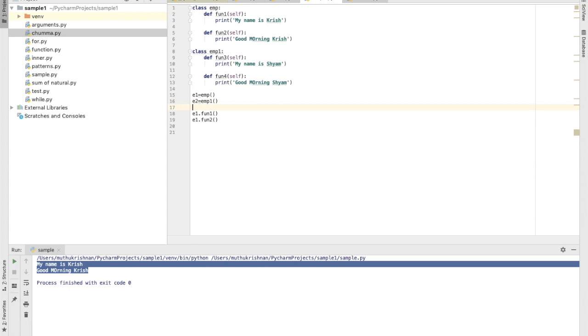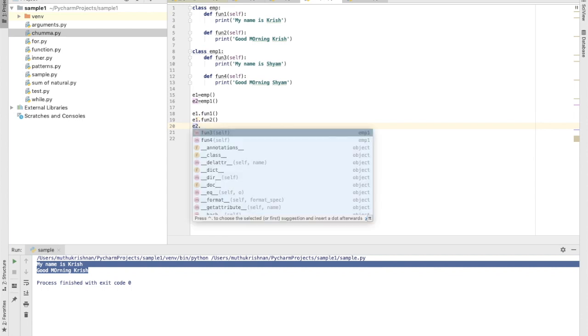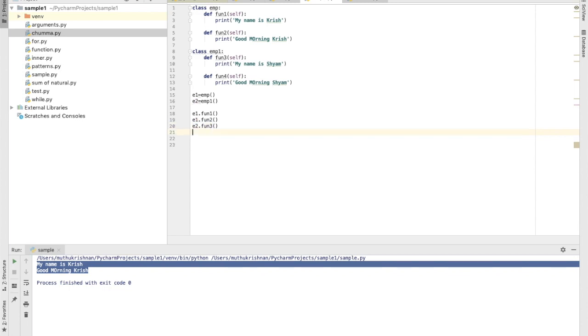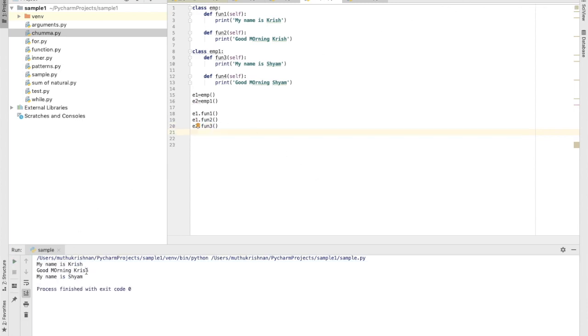Done. Okay, so now look here, I'm going to call this function e2 dot, yes, can you see that it lists the different functions defined in emp1? So I'm calling this function. Fine, so let me run this. You can see the code. Here my name is Sham. So this is how we can create an object and the function can be called from the separate class.